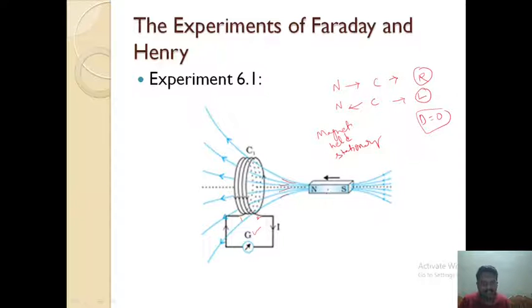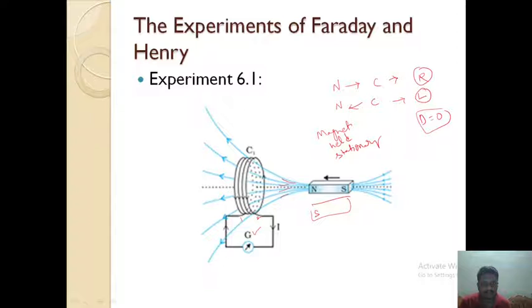As long as the bar magnet is in motion, only then will current be induced in the coil. Once it stops its motion, no current will be induced. Next, reverse the direction of the bar magnet.